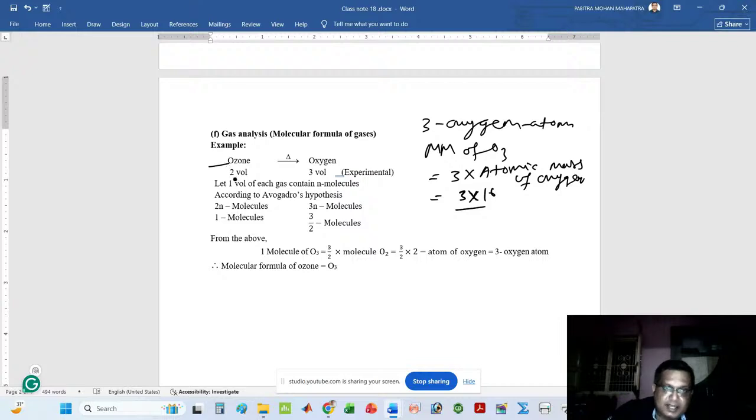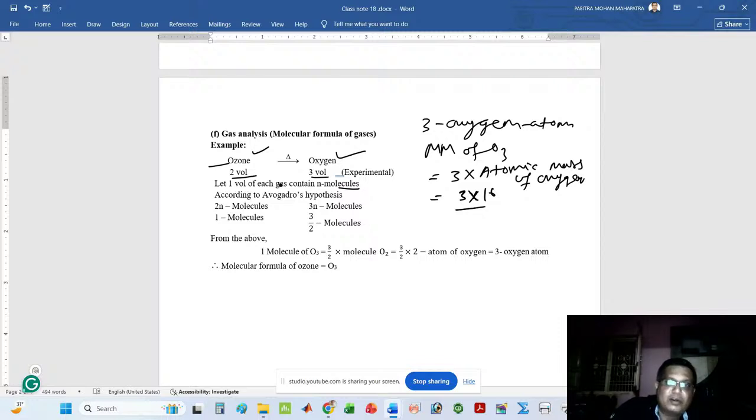Experimentally, it is seen that when you take two volumes of ozone and subject the ozone to heating, it gives three volumes of oxygen. Again, apply the same concept. Let one volume of each gas contain n molecules. You can take m molecules or p molecules as your choice.